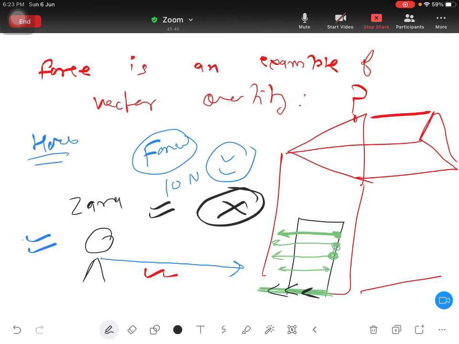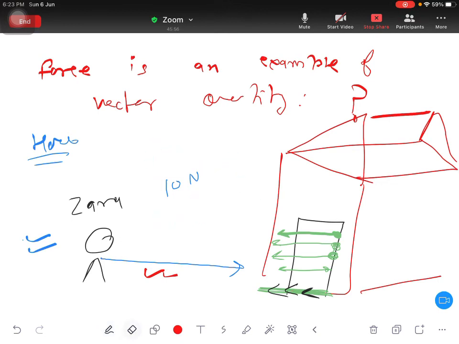Again she applied 10 Newton successfully. Then she called me back. What, sir? Is it any joke? I am hungry and you are saying I am applying 10 Newton, but I am not able to open the door. What should I do? Food is inside. Then I will say, Zara, I am teaching you vector quantity. That's why I am not giving you one extra item.